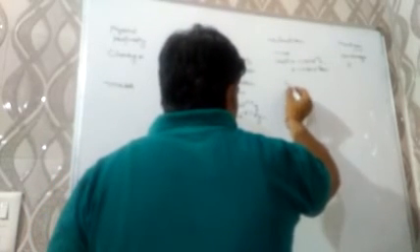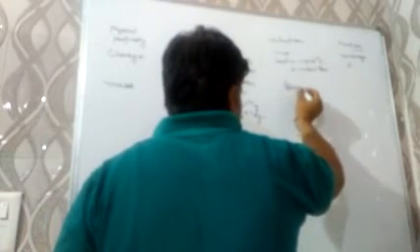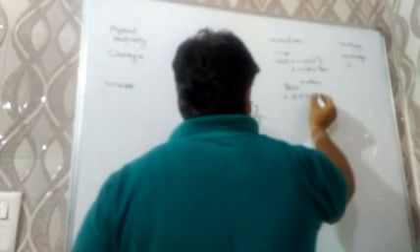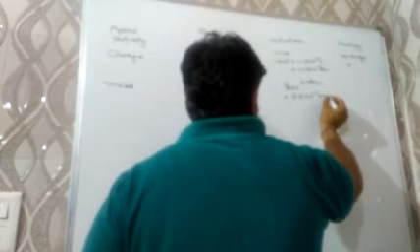For the electron, the mass will be 1 upon 1837 times the mass of a hydrogen atom, and in AMU that will be 5.5 into 10 to the power minus 4 AMU.